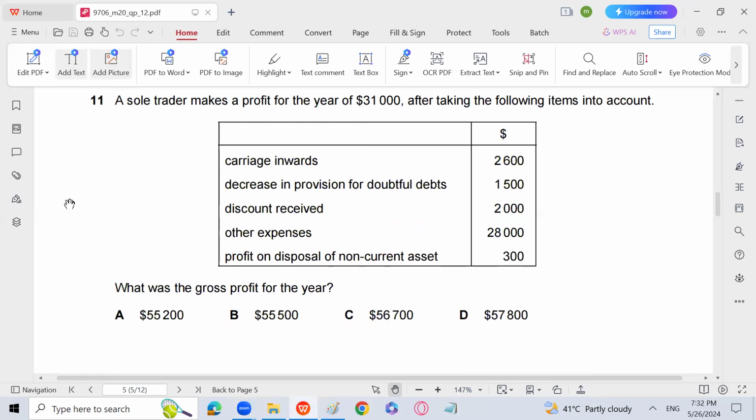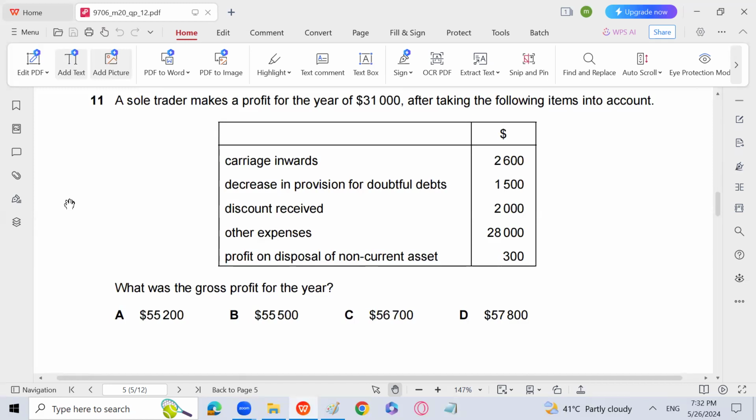A sole trader makes a profit for the year of 31,000 after taking the following items into account: carriage inward, decrease in provision for doubtful debt, discount received, other expenses, profit on disposal of non-current asset. What was the gross profit for the year? So what you will do, in the 31,000 profit on disposal has been added.